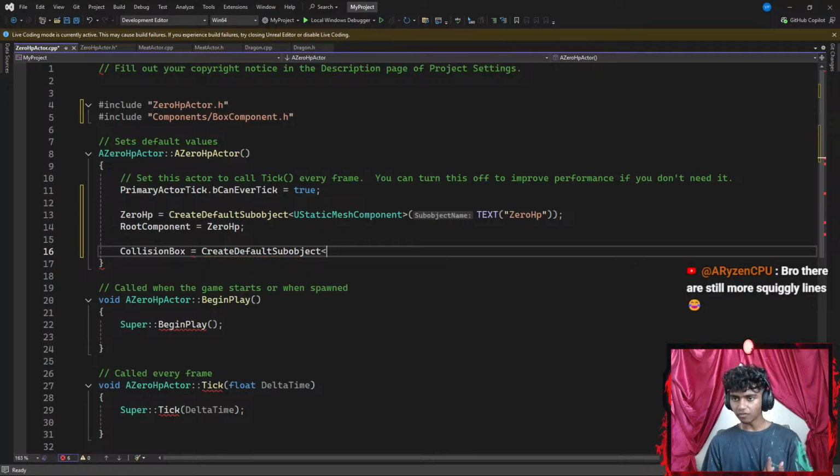Okay, I'm gonna add a pair of angle brackets, and then let's go ahead and add a uStatic... Okay, did I need a mesh component? This is not gonna be a mesh this time.